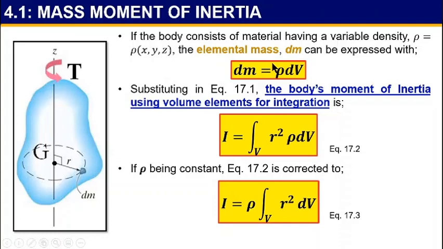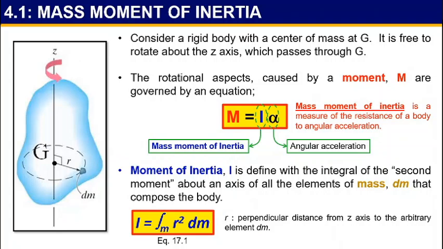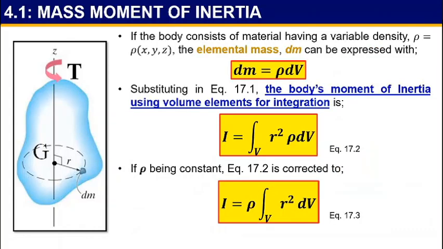So the most important thing that you need to memorize is three equations. First equation is the equation of moment, M equal to I times alpha. And then you need to memorize the equation for mass moment of inertia, I equal to the integral of r squared dm. And then the third equation that you need to memorize is dm equal to rho dv. The other part, you can just substitute and simplify the equation in order for you to get equation 17.3.